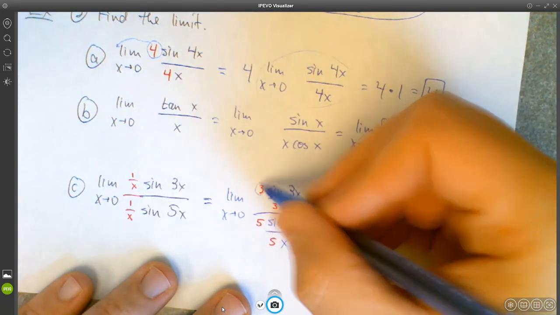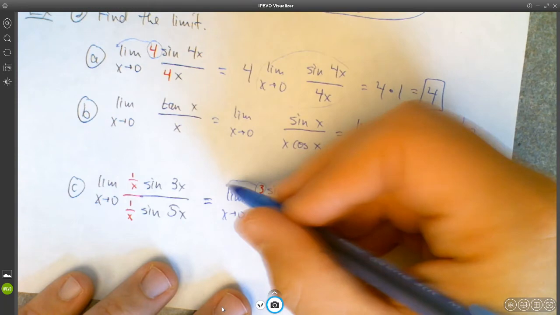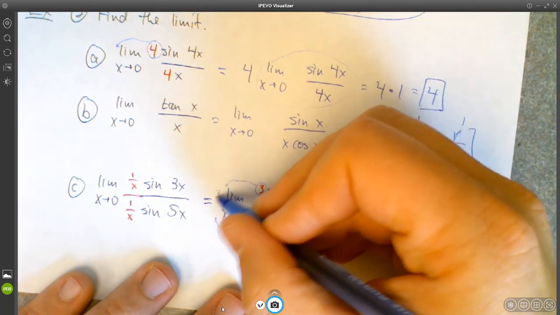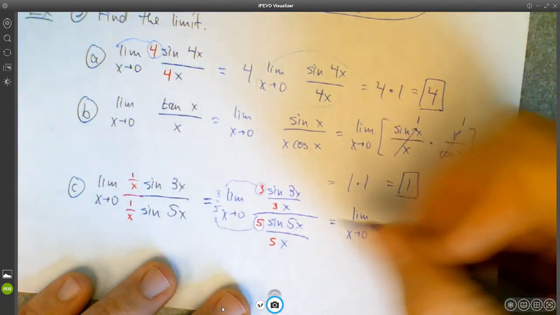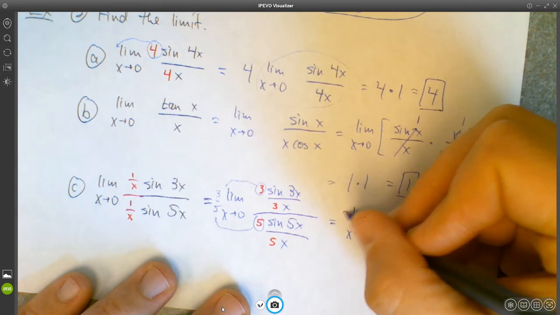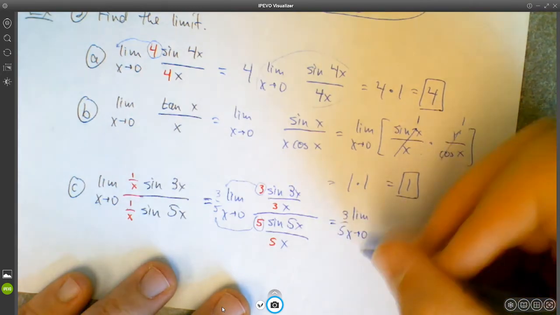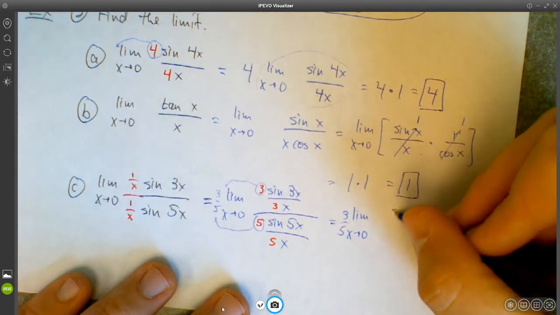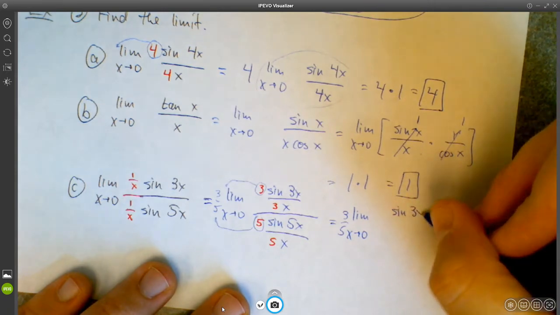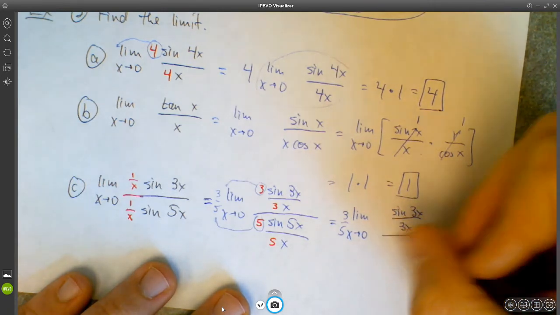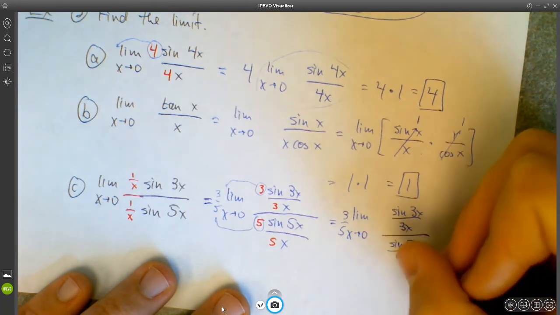This 3 and this 5, I'm going to take out. They're going to end up as a 3/5 out here. So maybe I'll call this 3/5 times the limit as x approaches 0 of sine 3x over 3x over sine 5x over 5x.